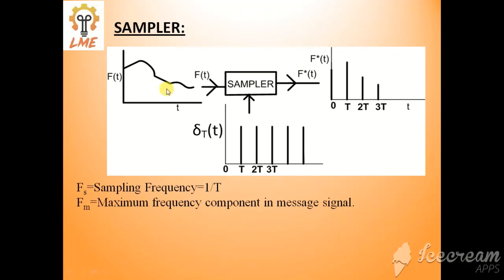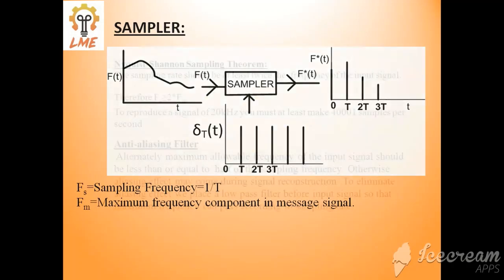Because from before we already know that our sampling frequency is 20 hertz. That is why the maximum frequency in the input signal has to be 10 hertz. So if there is any frequency component in the input signal which is greater than 10 hertz, then we have to cut it off using a low pass filter. Okay, so your low pass filter has to have a cutoff frequency of 10 hertz, so that we can eliminate the aliasing effect.